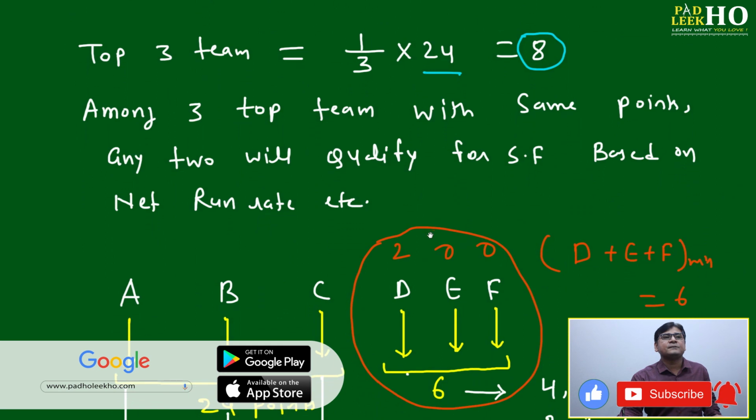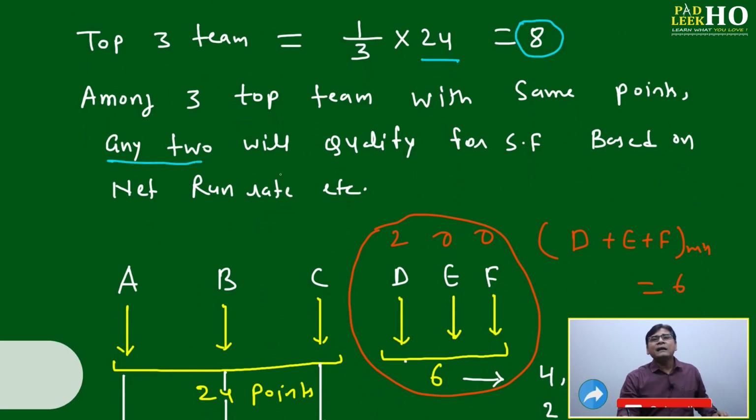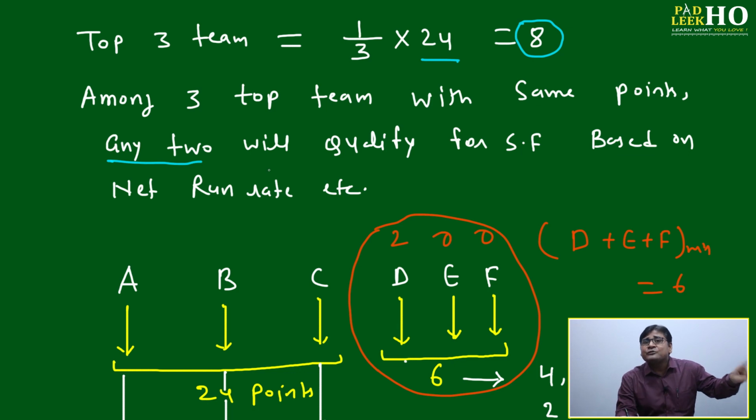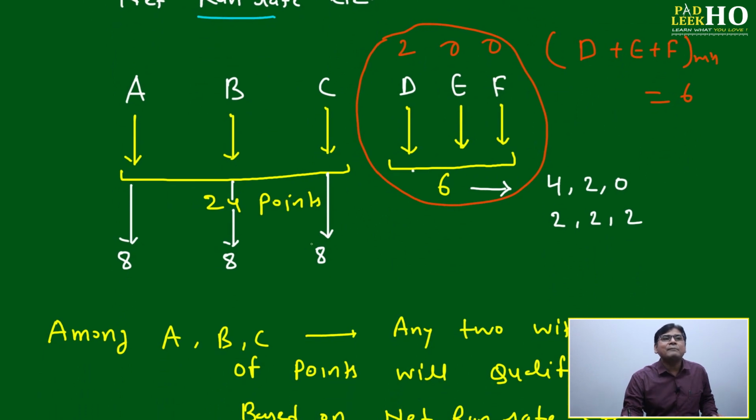8 points each among the top 3 teams with the same points. The same concept was there earlier, where the last 5 have got the same points. Anyone will qualify. Here the top 3 teams will get the same points, and any 2 will qualify based on net run rate or whatever for the semi-final. Anyone will be disqualified. Who will be disqualified? They all have 8 points. Just try to understand here.